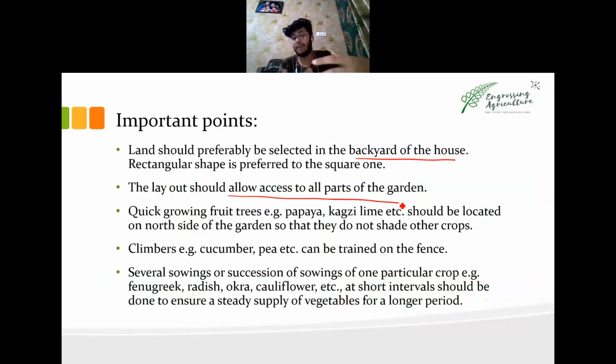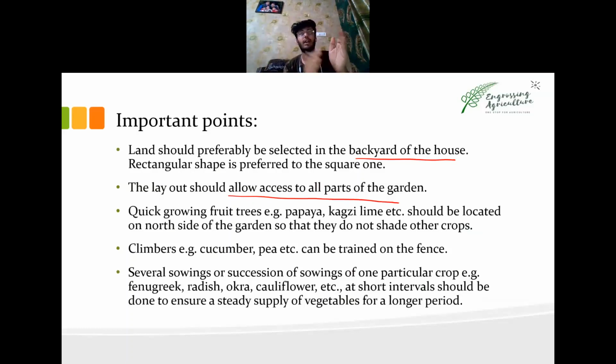Quick growing trees such as papaya, tangerine and lime should be located on the north side of the garden so that they don't shade the other crops. At least 40 to 50% of households in rural or city areas that have side lawns have a papaya plant, a lime tree or a pomegranate tree. So what you need to do is plant the tree on the north side.